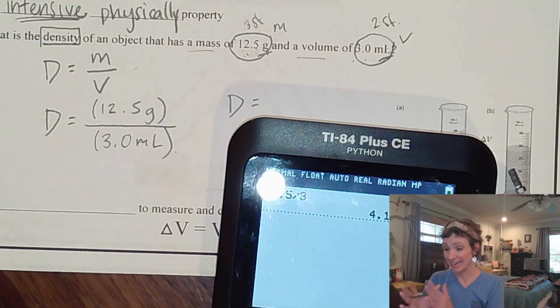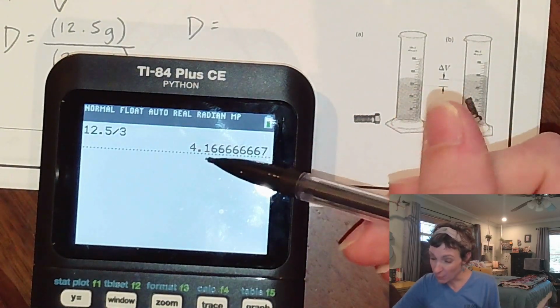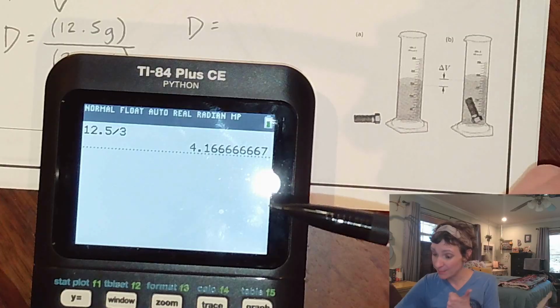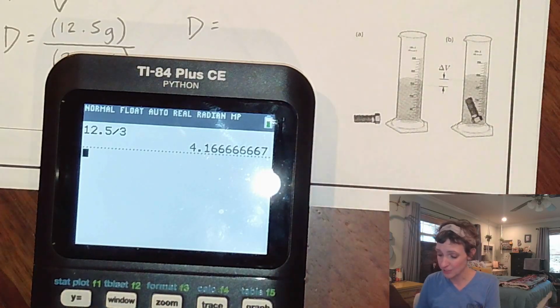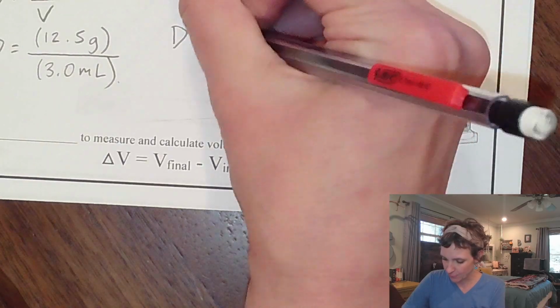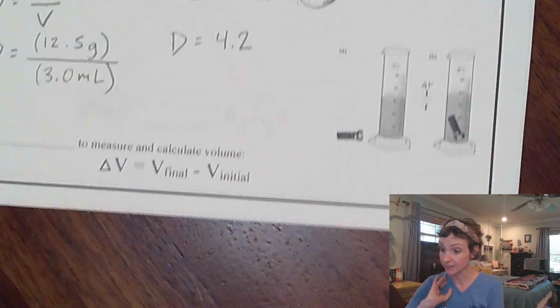So that means my answer has to be to the least number of sig figs. That means my answer has to be only 2 sig figs. So I want that 4. You can't even see. I want that 4. And I want that 1 behind it, but I got to round that 1 up because the 6 is telling me to. So I got 4.2. So my answer is 4.2. But I've not included the units.